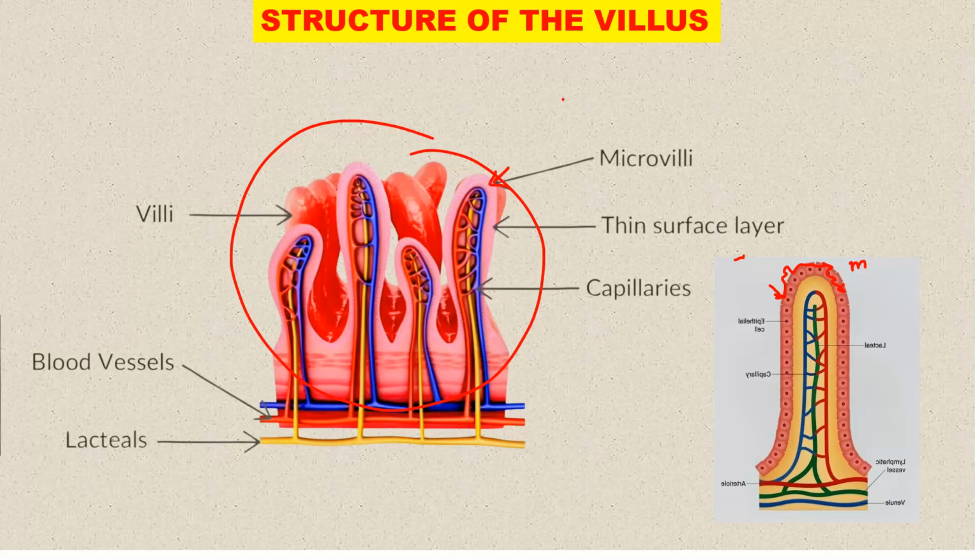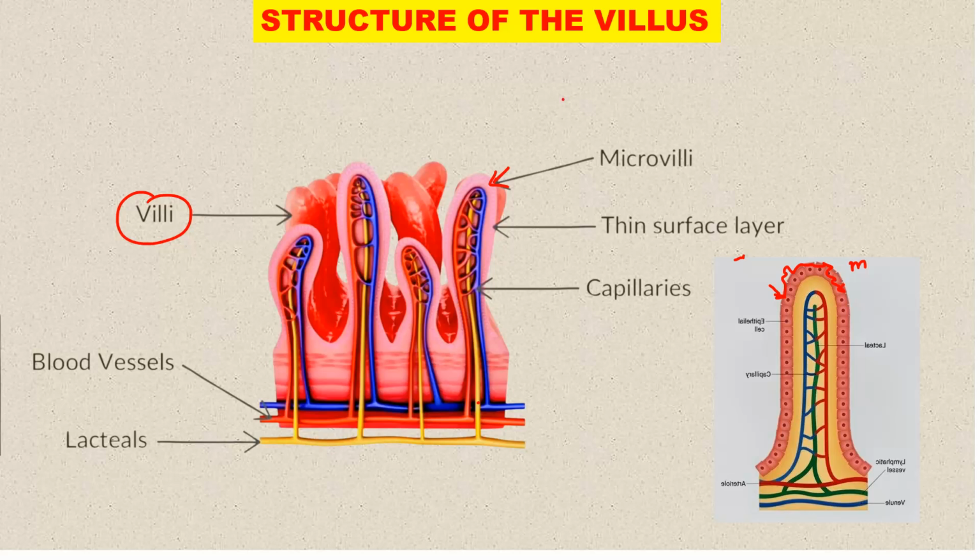Okay, so what you are able to see here are the villi and the capillaries inside the villi. We are going to look at a zoomed diagram, focusing on one villus. Inside it, you should be able to see capillaries and also the inside part, which is known as the lacteal, and some other connections.